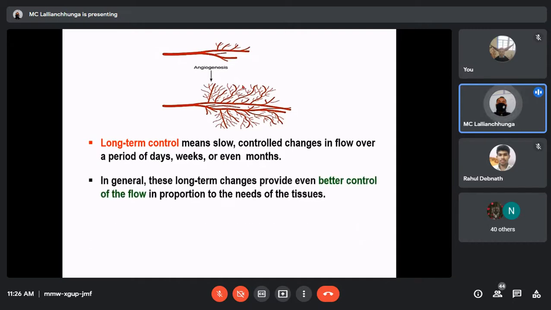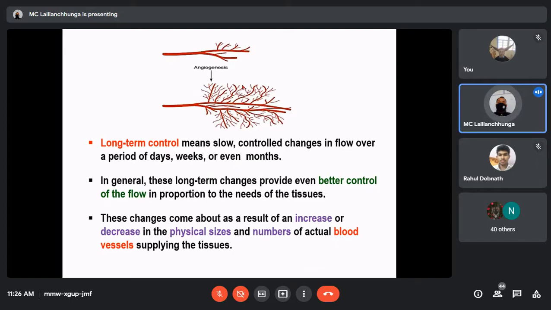In general, these long-term changes provide even better control of the flow in proportion to the needs of the tissues. These changes come about as a result of an increase or decrease in the physical sizes and numbers of actual blood vessels supplying the tissues. So you have this diagram. Suppose there is a long-term need of blood supply to a particular organ. Then there may be generation of new blood vessels, known as angiogenesis.